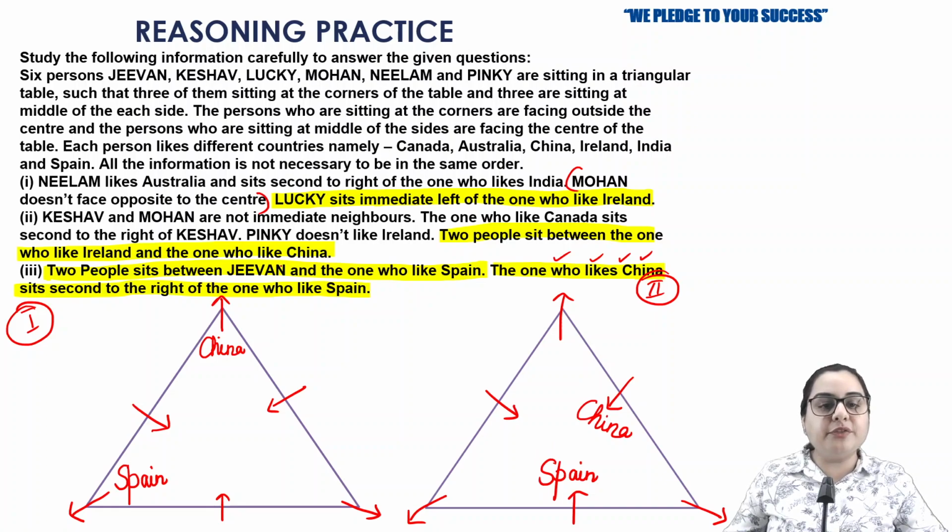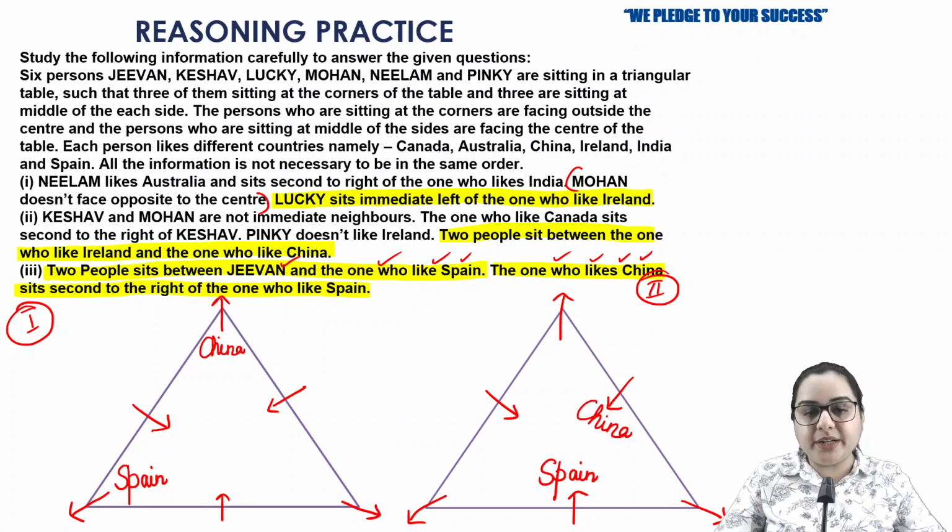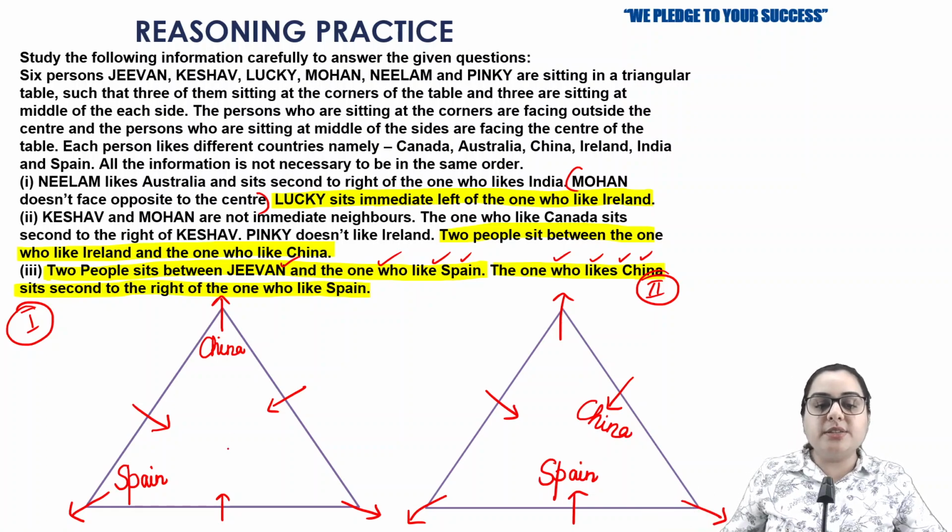Okay, next information that two people sit between G1 and the one who likes Spain. Now in this arrangement you can find that the arrows which are just opposite to each other have two persons between them on both the sides. So if there are two people who sit between G1 and Spain, just opposite to Spain I'm going to write G1 here. In the second possibility also, just opposite to Spain I'm going to write G1 here. So these are the two possibilities.